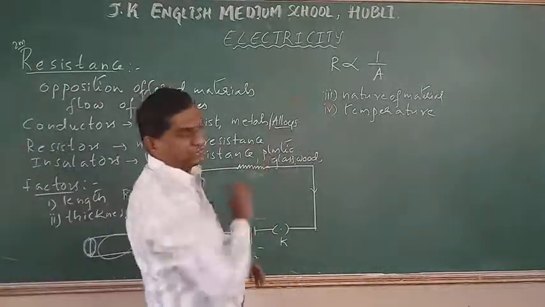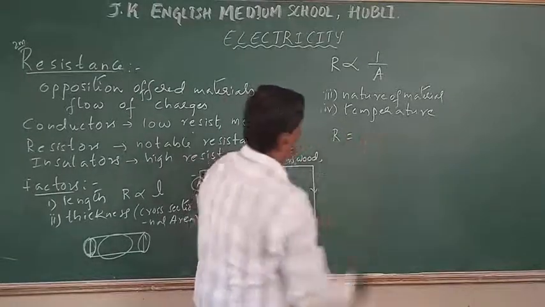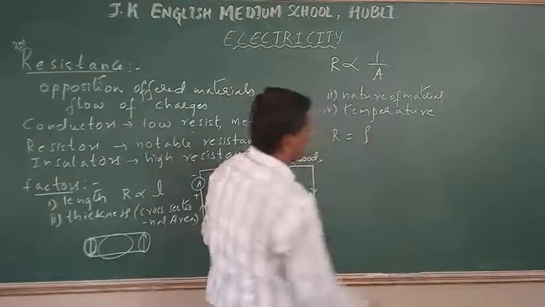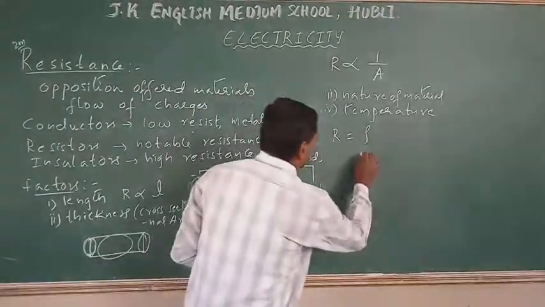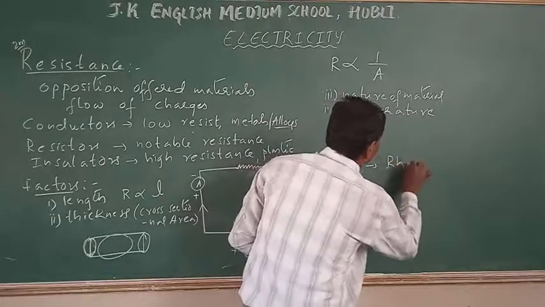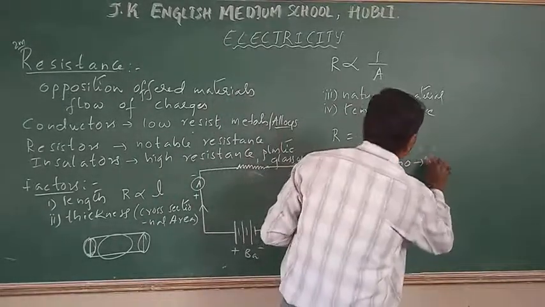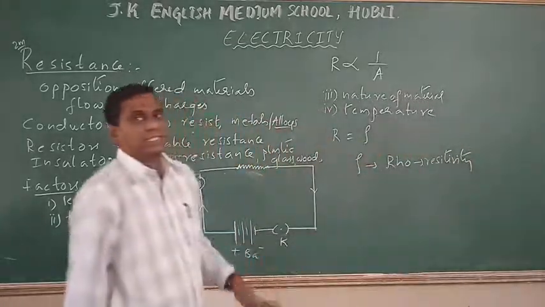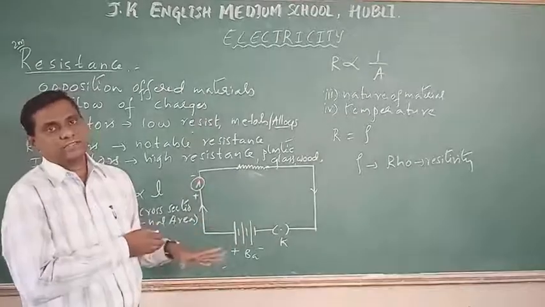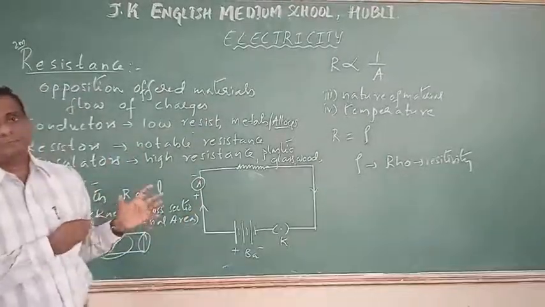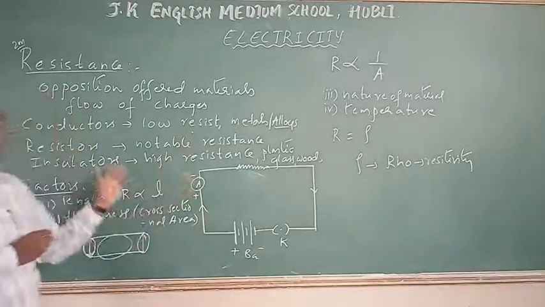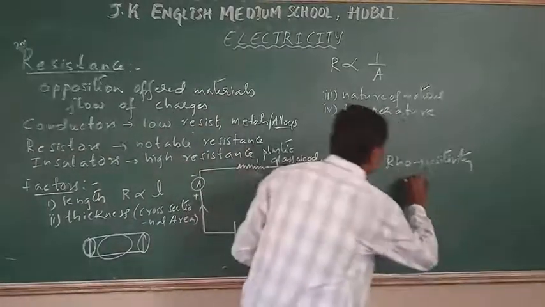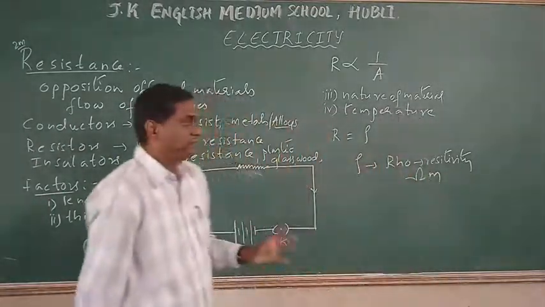Now let me come to this formula. If I remove this proportional sign, I have to give one more symbol. Scientists have given a symbol like this, which we call rho. It shows the resistivity. What is the meaning of resistivity? It is the nature of the material to offer resistance, as I said to you, and it is measured in ohm meter.